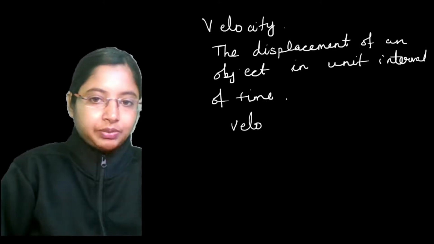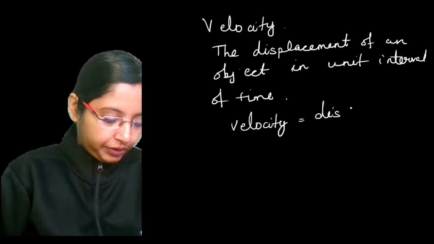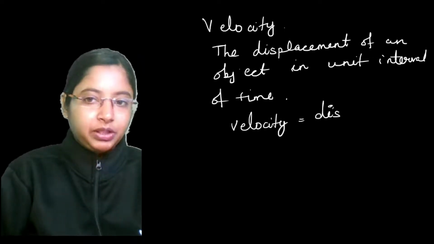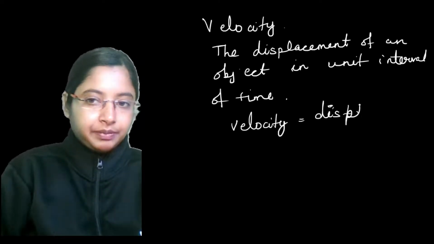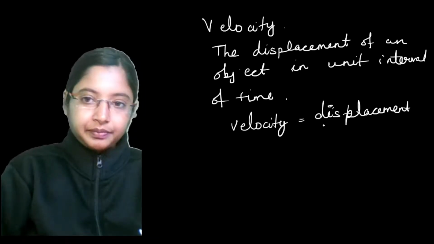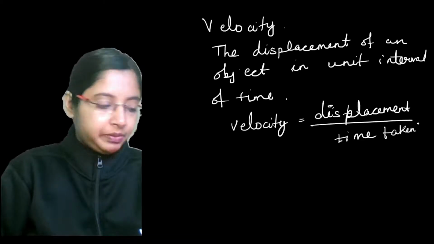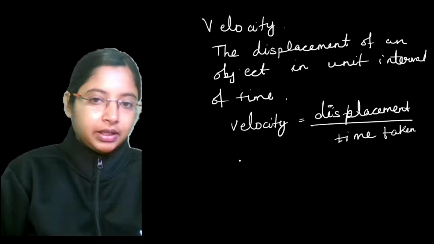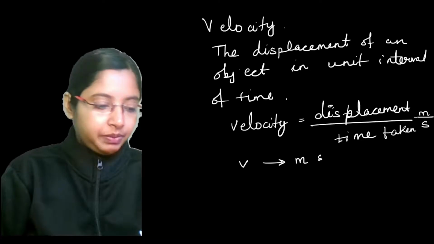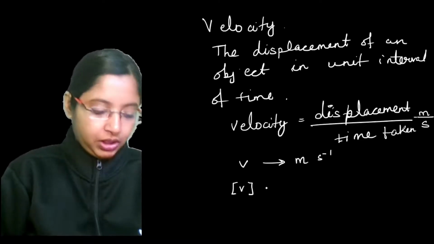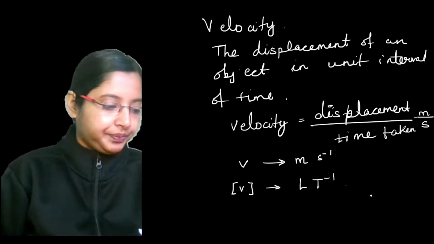So velocity is basically given by displacement by time. Equal displacement in equal intervals of time, what type of velocity would that be? Velocity is displacement by the time taken by the object. Again, the unit is meters per second. The dimension formula is L T inverse, that's right, Akshay.